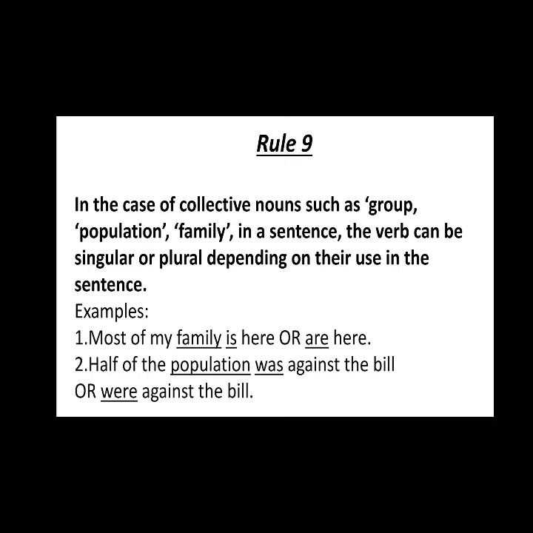You can put both, singular or plural. Most of the family is here, most of the family are here. Because you are not delivering particular data, you can use both. Or half of the population was against the bill, or half of the population were against the bill.